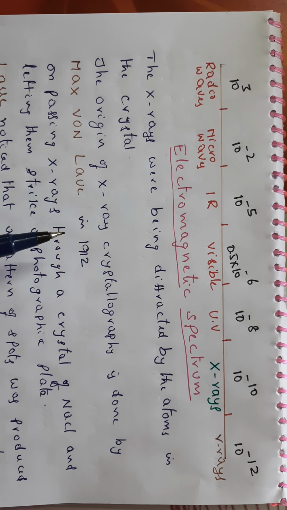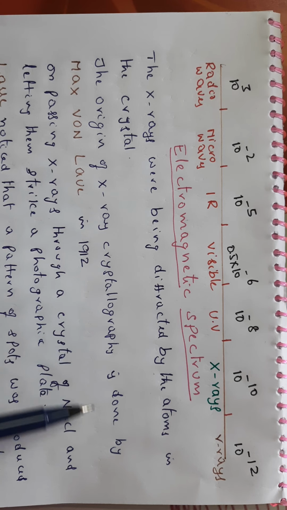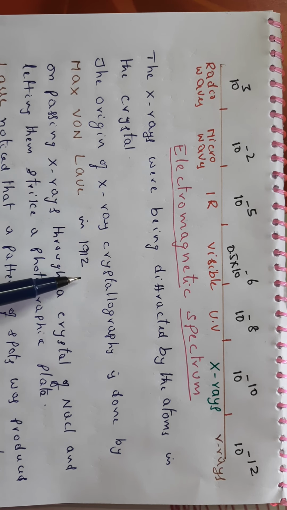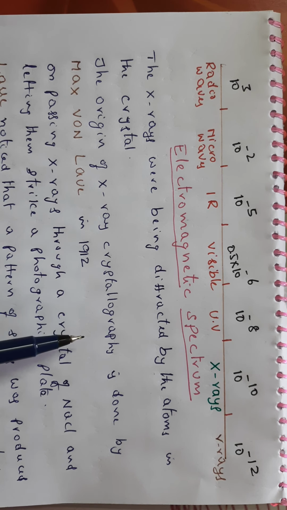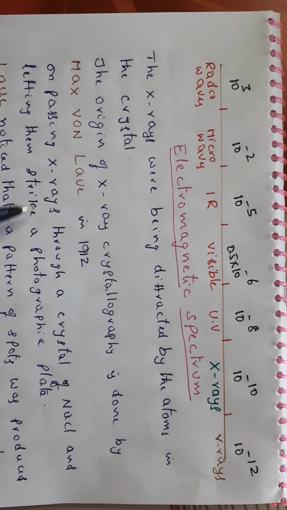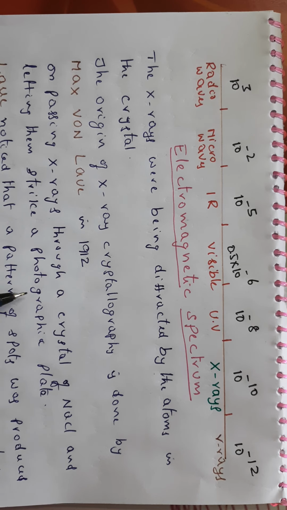The origin of X-ray crystallography was by Max von Laue in 1912. He passed X-rays through a crystal of sodium chloride and let them strike a photographic plate.